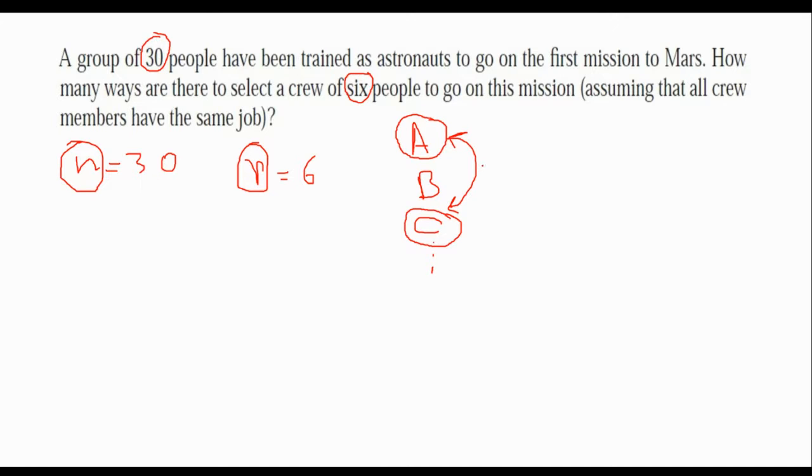Actually, no, there's no difference, because we are not giving, for example, this guy more salary compared to this one. All of them will be considered as the crew for this mission. So that's why order doesn't matter. When order doesn't matter, you should consider the combination, not the permutation anymore. Okay, so 6 out of 30 we should calculate.